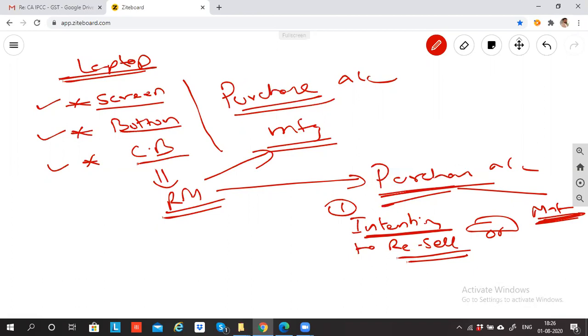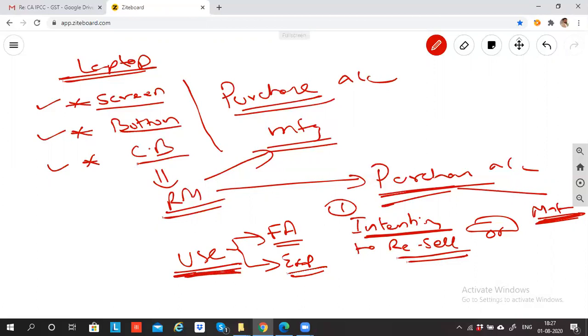If I'm not reselling and not using in manufacturing, but using it for the business, then it will be either an asset, fixed asset, or an expense. If I'm purchasing anything, let's say a laptop, and I'm using it, then it will be either a fixed asset or an expense.